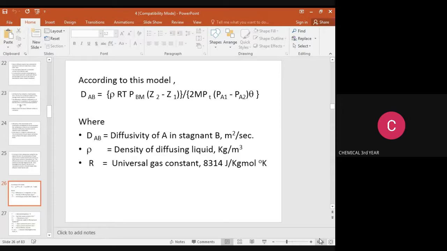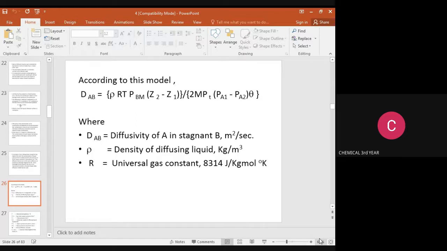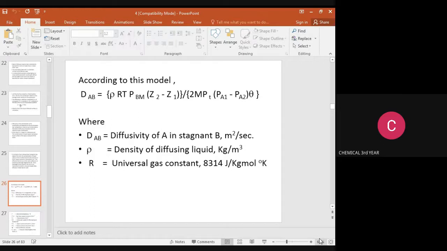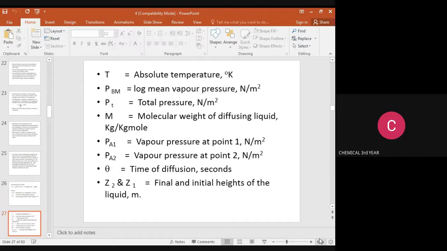DAB is equal to rho RT PBM (Z2 squared minus Z1 squared) divided by 2 M PT into (PA1 minus PA2) into theta. So DAB means diffusivity of A in stagnant B, rho means density of liquid, R means universal gas constant, the value is 8.314 joule per kilomole Kelvin. Density is in kg per meter cube, diffusivity in meter square per second. And T means